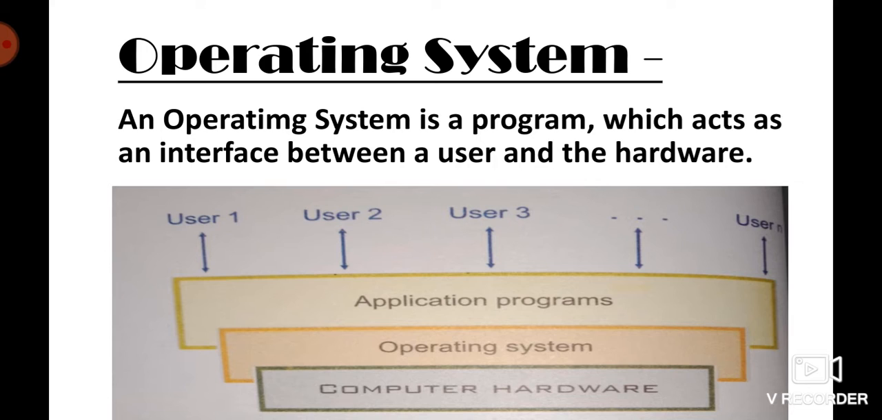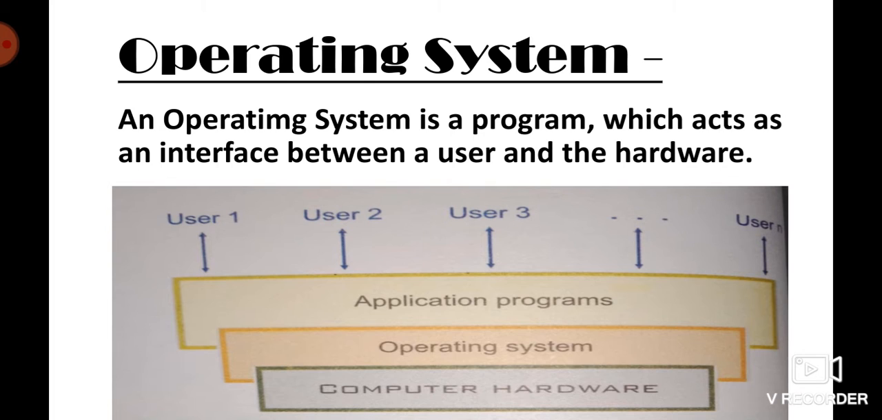software. Okay, see in this diagram you can see computer hardware. Here all the hardware devices come, like our monitor, input output devices, everything. And then the operating system is between the application programs and computer hardware and user.